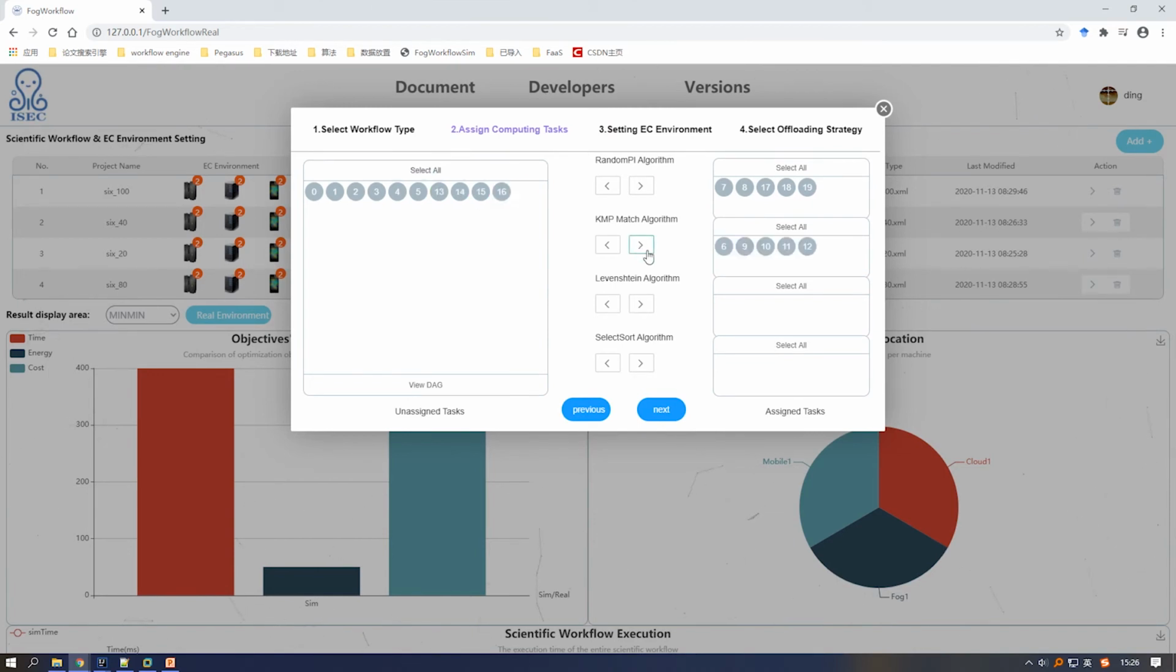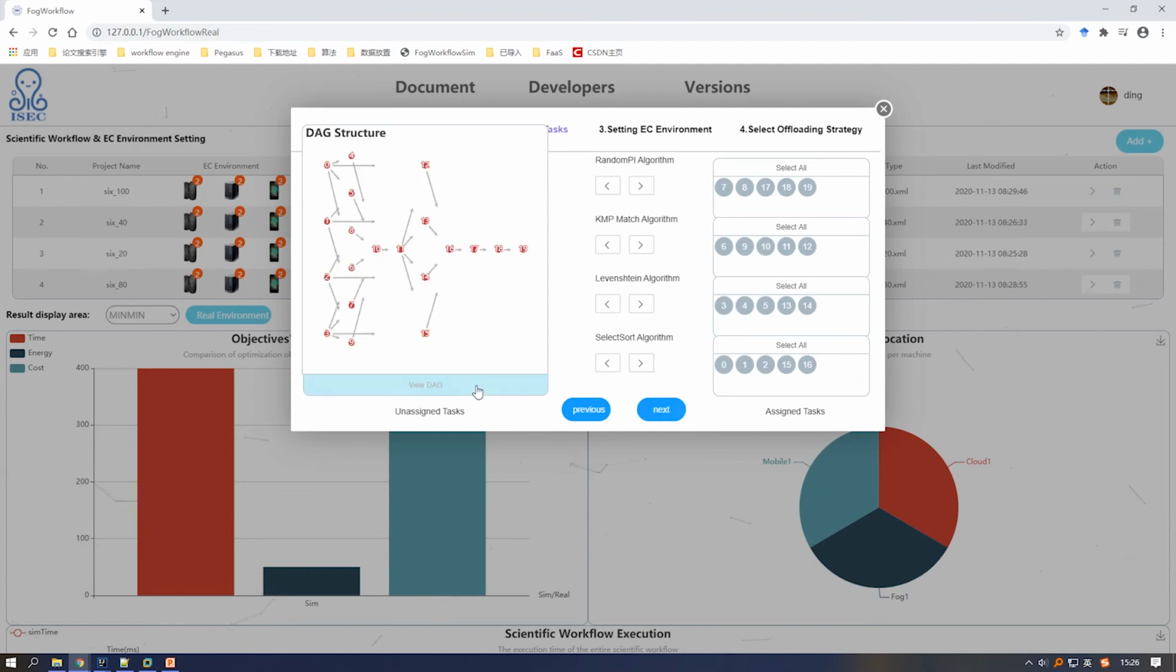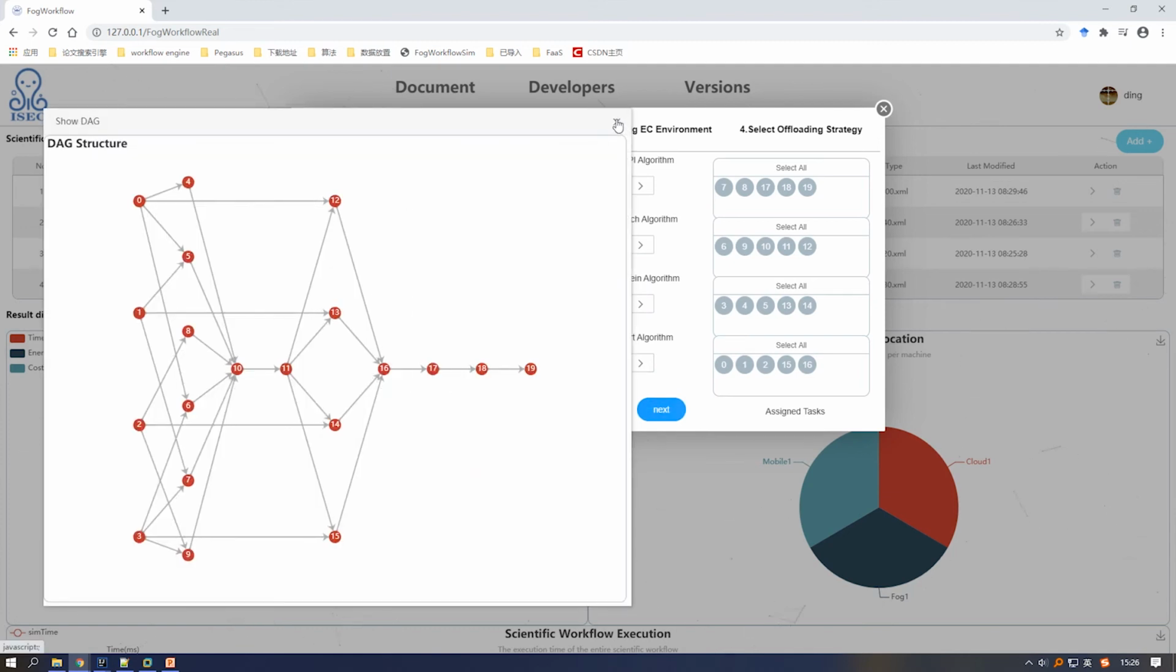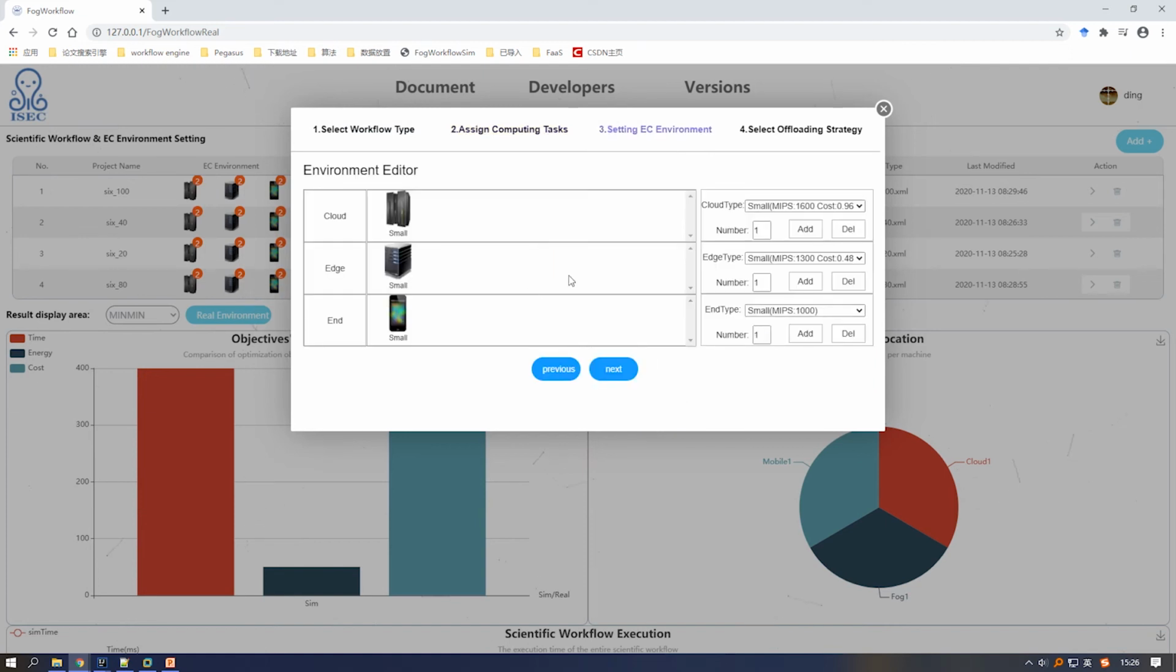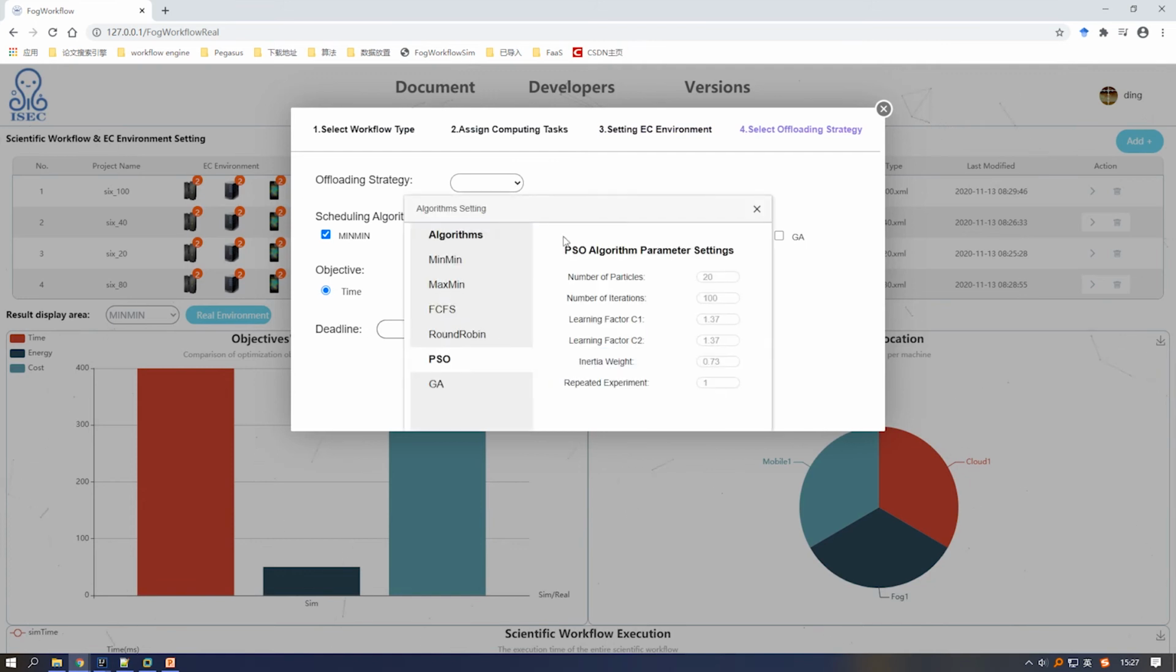In the assign computing task step, the relationship between the workflow computing task model and the real scientific computing tasks is built. In the set edge computing environment step, the users need to set the computing resources in the edge computing environment for workflow execution. Please note that there is at least one computing resource in each layer. In the set optimization algorithm and objects step, the users need to select the offloading strategy, scheduling algorithm, optimization object, and deadline.